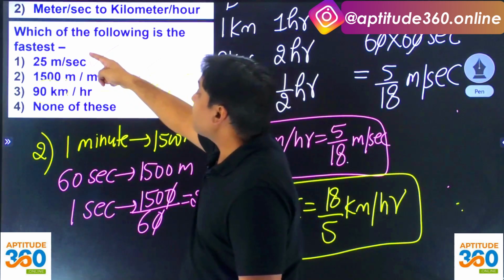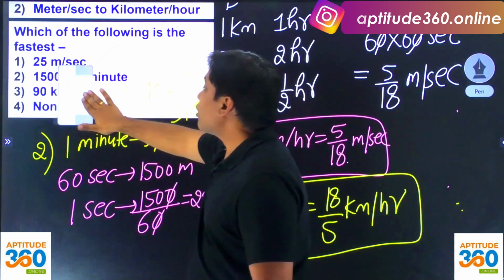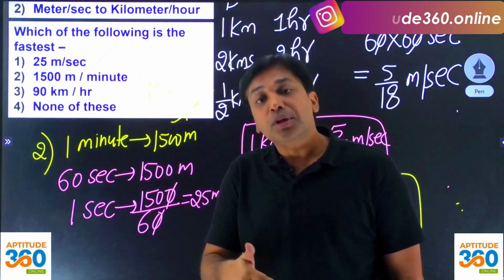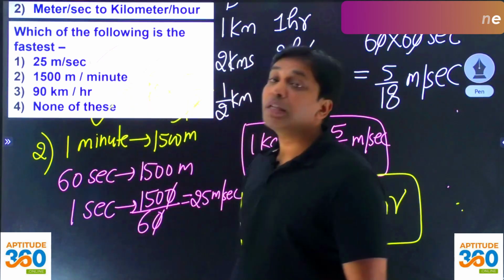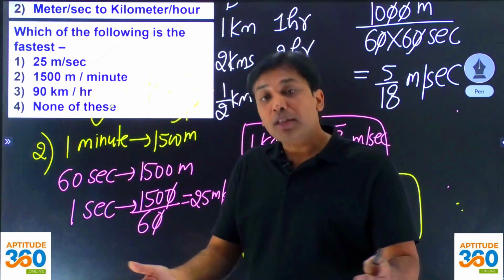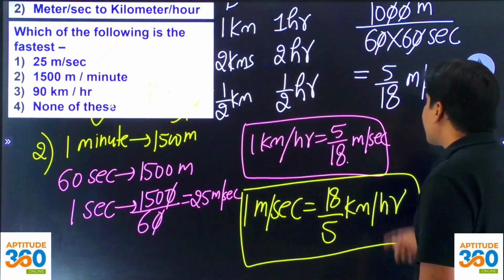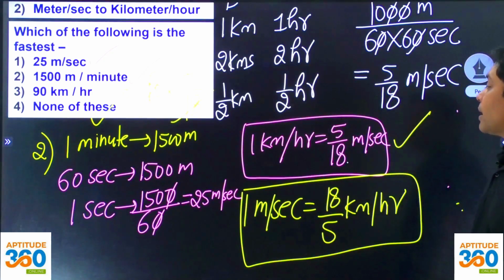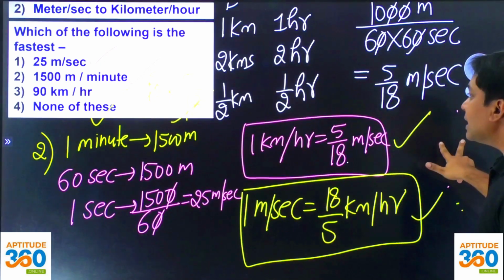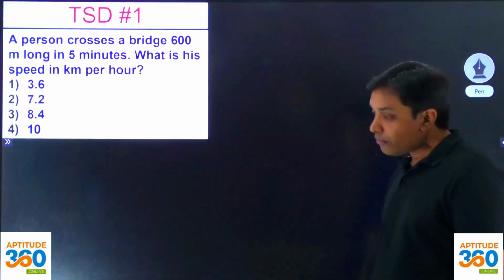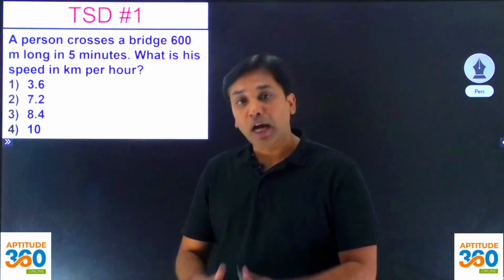So option number 1, option number 2 and option number 3, all the three are having the same values, and hence your answer should be none of these because all of them are equal. तो आपने इस स्लाइड से क्या सीखा? आपने सीखा 1 किलोमीटर पर आवर को जब कन्वर्ट करोगे तो ये होगा, 1 मीटर पर सेकंड को कन्वर्ट करोगे तो ये होगा, राइट? Now let us try to solve this problem based on our understanding.